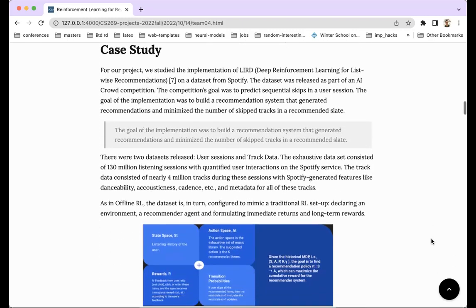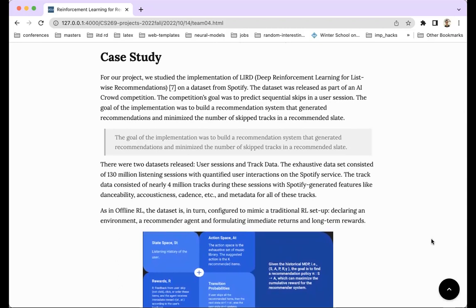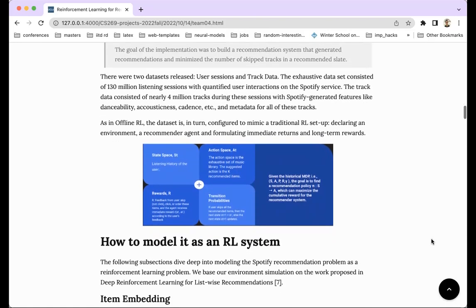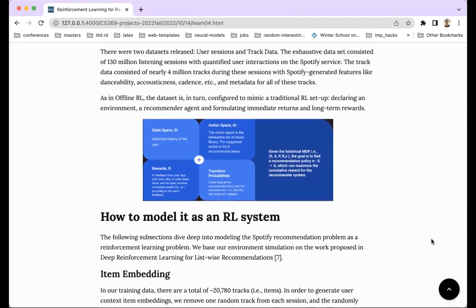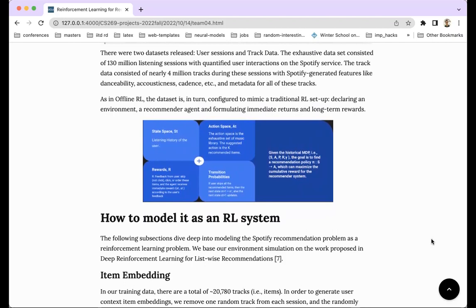For our implementation, we look at the case study for Spotify. Spotify has a powerful data-driven algorithm that generates music recommendations for users. It makes recommendations based on metrics like whether the music was skipped and how long before it was skipped. For our project, we implement a version of deep reinforcement learning for list-wise recommendations, LIRT, on open source data from Spotify.